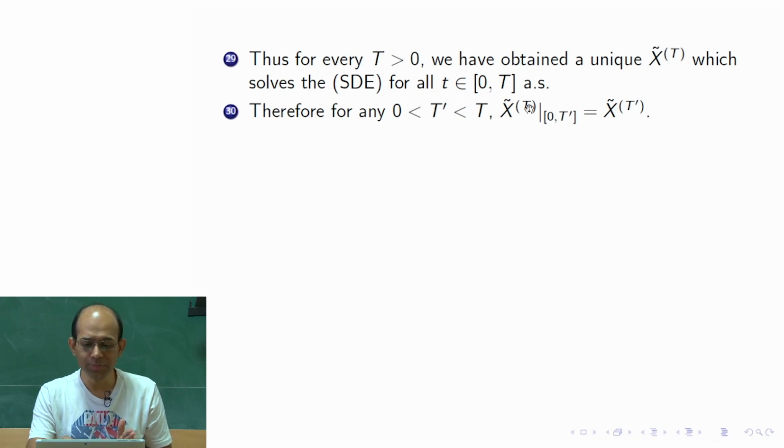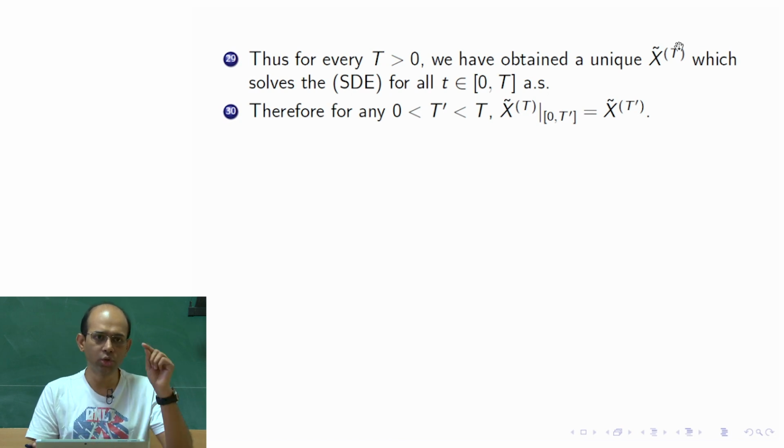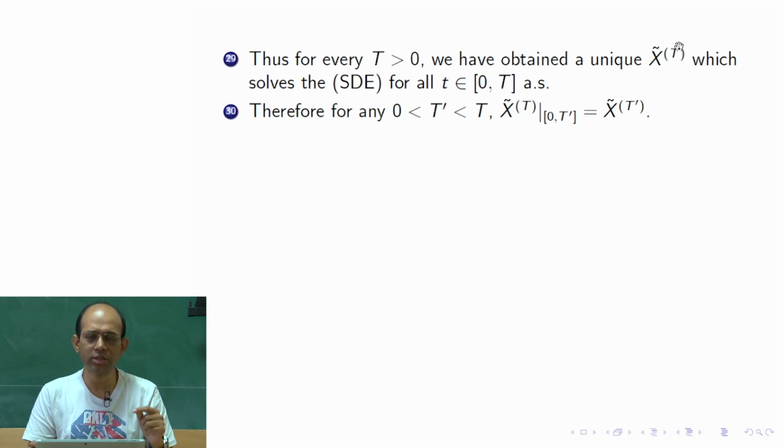If we restrict this process to 0 to capital T prime, which is smaller than capital T, what do I get? Because this is obtained as the solution of an integral equation, on the top you have 0 to t, and small t you replace by capital T to get the full thing, but instead of capital T you write capital T prime. That means you just consider only the domain 0 to T prime.